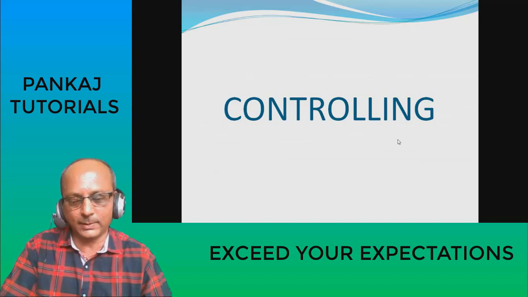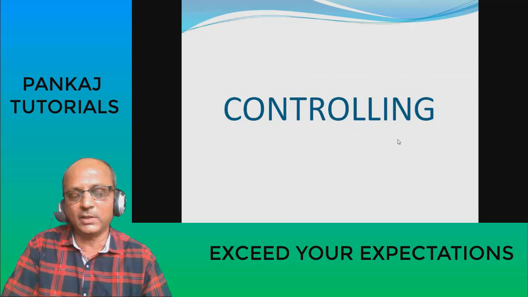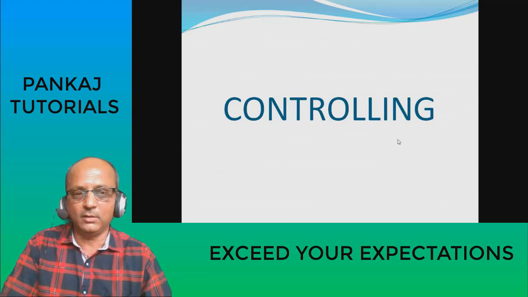I repeat the conclusion once again. The above mentioned functions are performed by the manager on a day-to-day basis, on a regular basis. In other words, the manager first plans, then he organizes resources, he brings in the required staff, he provides directions to them, or in other words, he directs their performance and he controls their performance so that the end objectives are achieved. These functions are interrelated and interdependent. One does not know when one function ended and the other started because they are interrelated and interdependent. A manager performs these functions to achieve organizational goals. This is what you need to write for the conclusion.